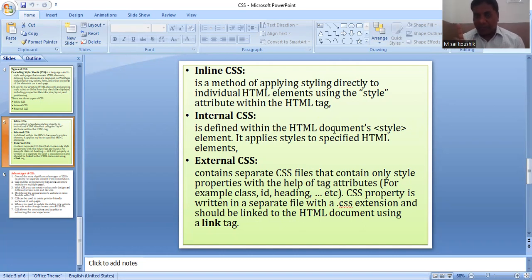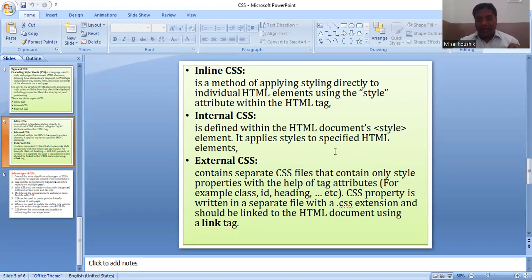Be very careful: there is a big difference between an HTML element and an HTML document. An HTML element is nothing but a particular area of the document. An HTML document means the entire area of the HTML. I am writing here: in the HTML document, using the style tag, you should take the modification.